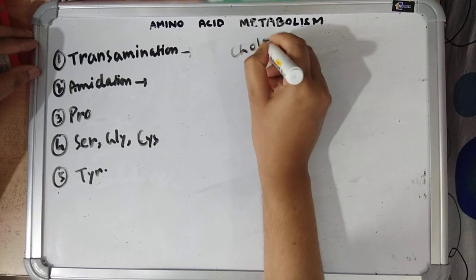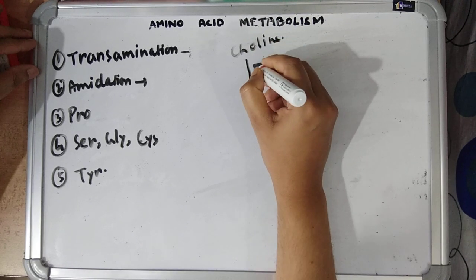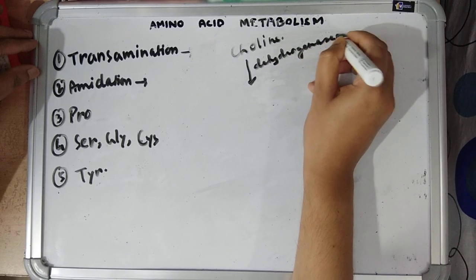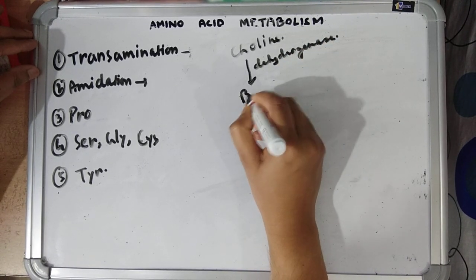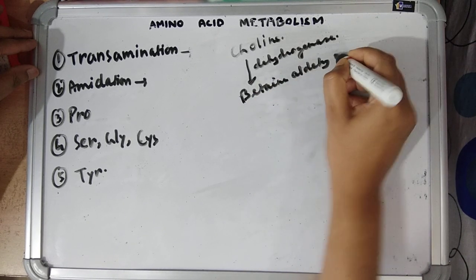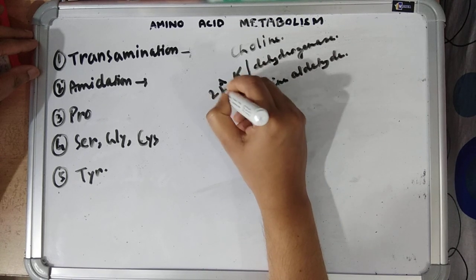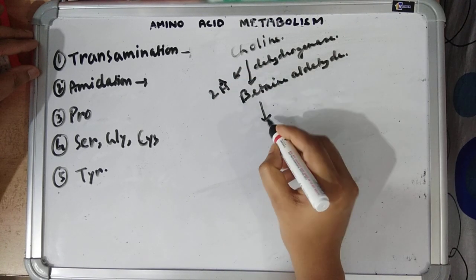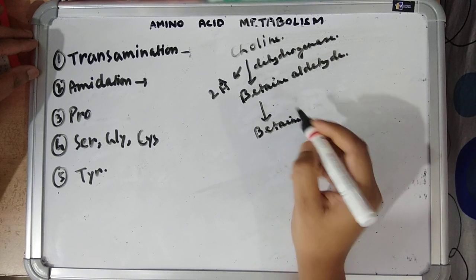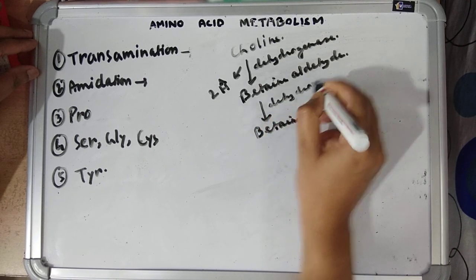From choline also it can be synthesized. First, choline undergoes dehydrogenation by dehydrogenase enzyme to form betaine aldehyde. Then betaine aldehyde is converted into betaine by another dehydrogenase enzyme.